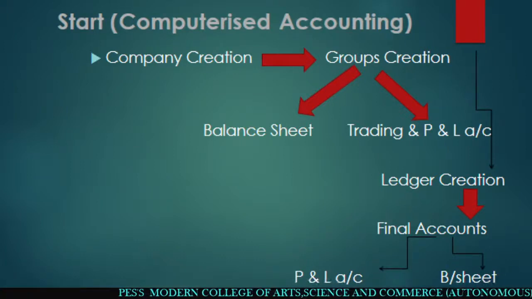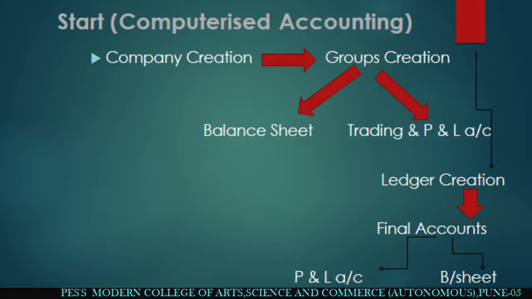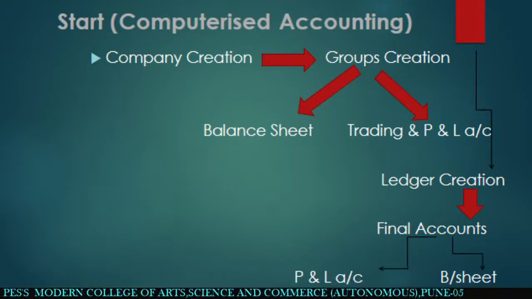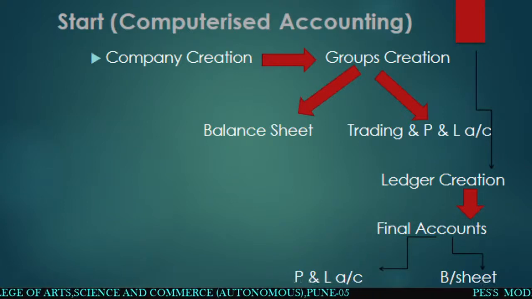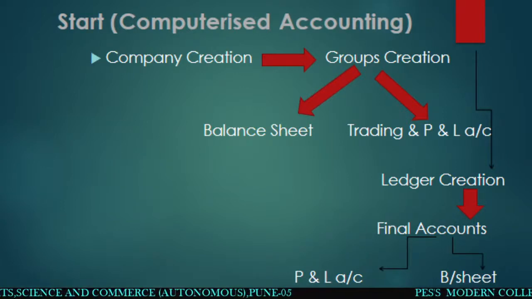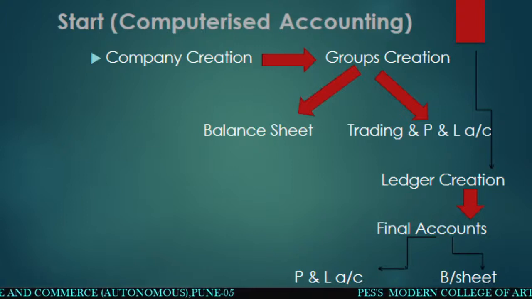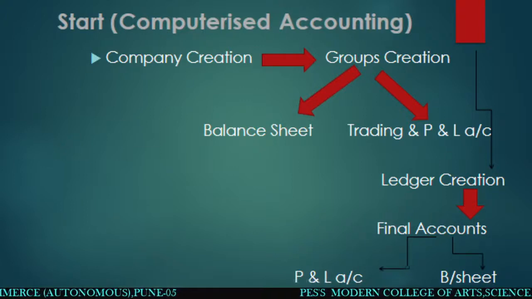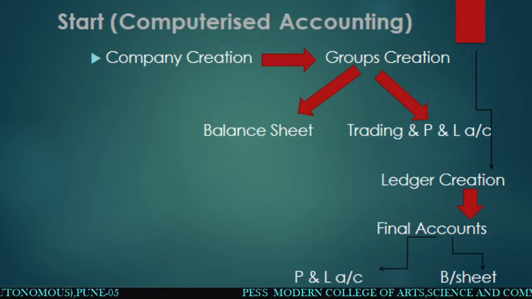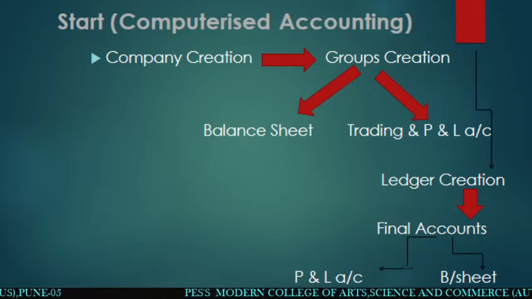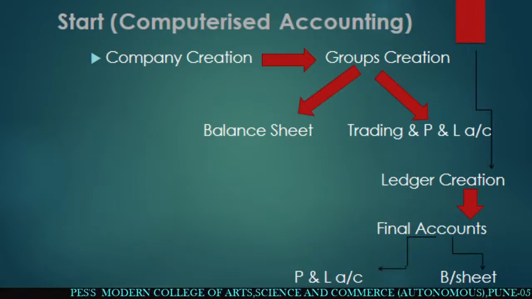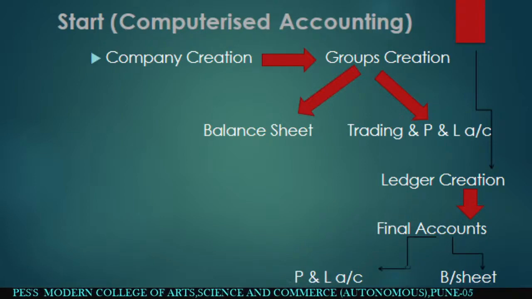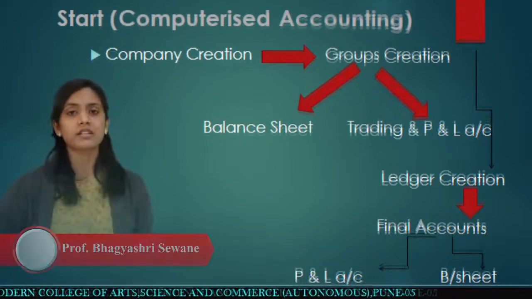Means if we want to see the comparative study with manual accounting, we have to create ledgers, right? We have to create a ledger for each particular account: purchase account, sales account, cash account, printing and stationery account. These are all ledgers, and all transactions of that period related to purchase, sales, and cash are entered in that ledger. The same applies in computerized accounting.